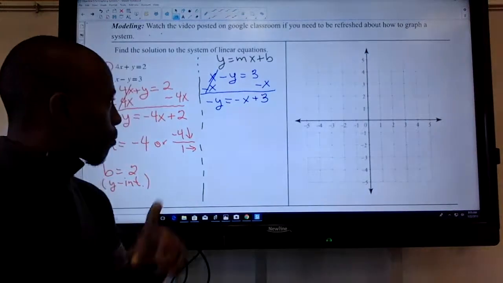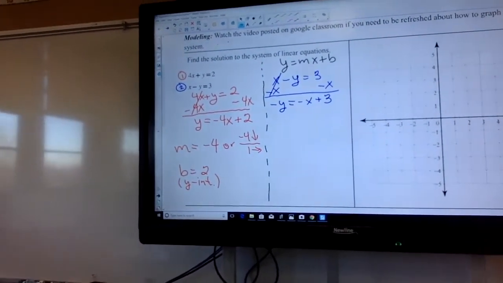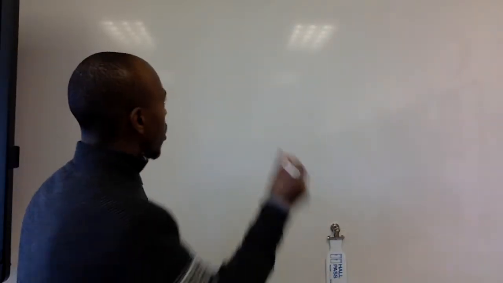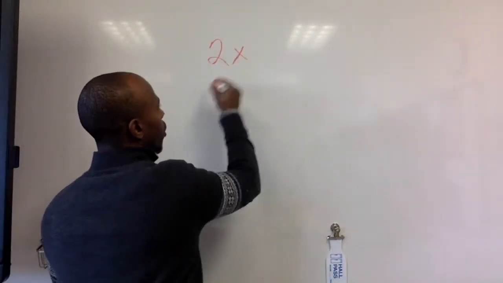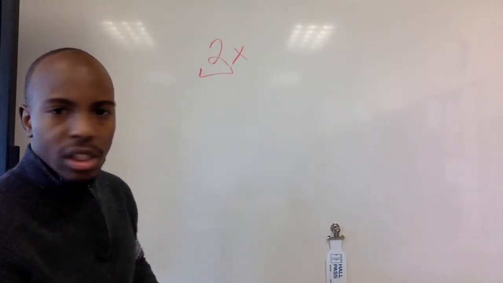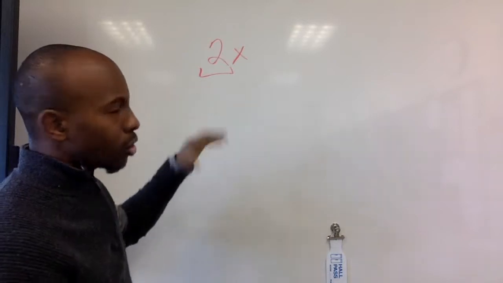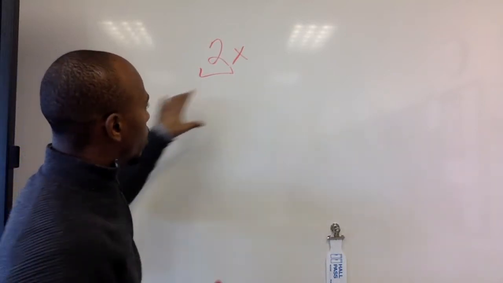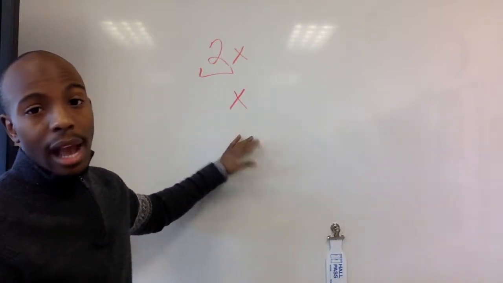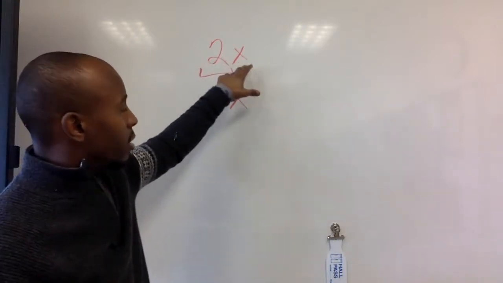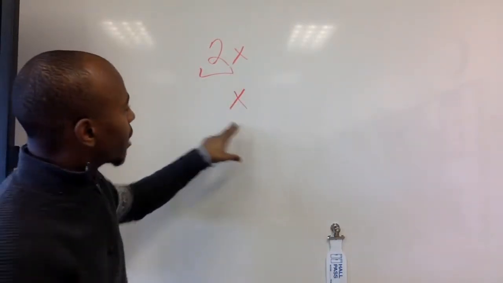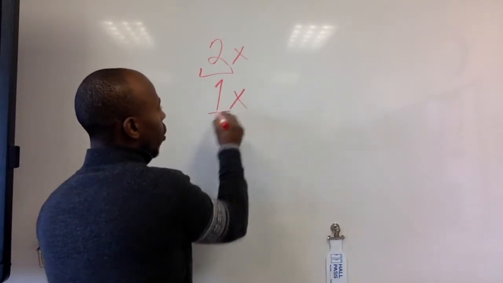So for a second, before we dive back into this, let me take a little detour over here on this side of the board. If I were to ask what number is in front of x here, you would say that's a 2. 2 is in front of x. That makes sense. But when I ask you what number is in front of x here, you would have to say how many x's are here. This is 2 x's. How many x's are here? There's only 1 x there. So since there's only 1 x there, the number that needs to go in front of it is just 1.